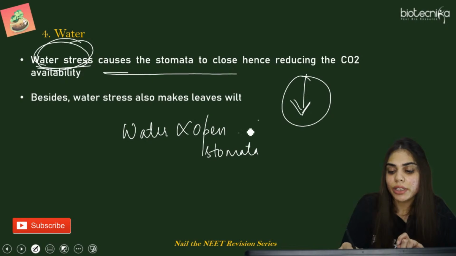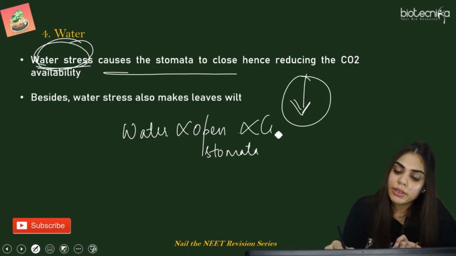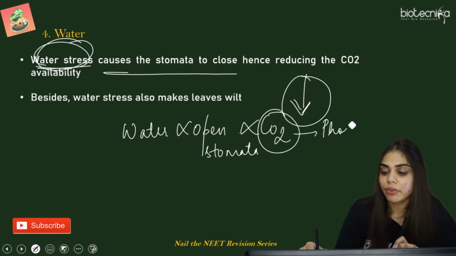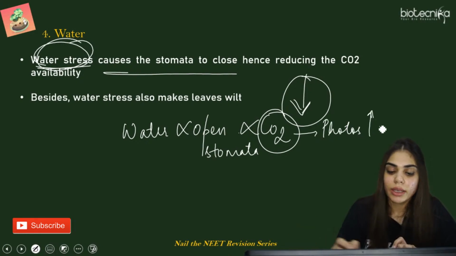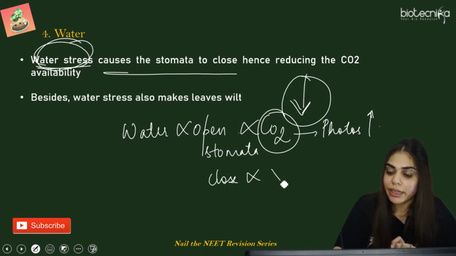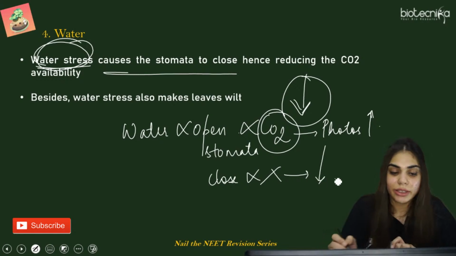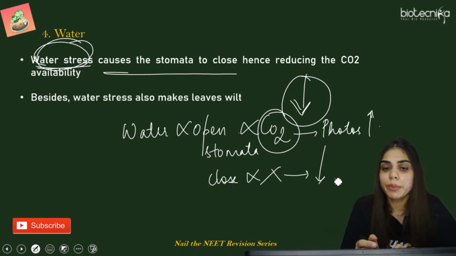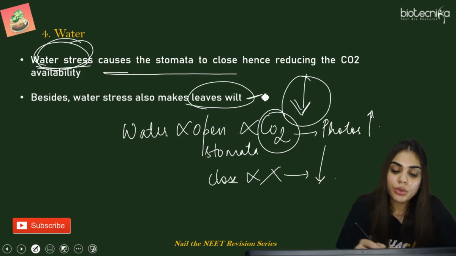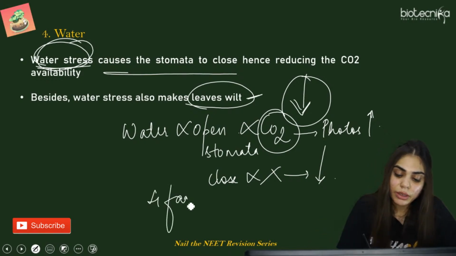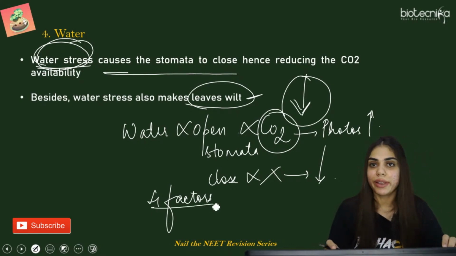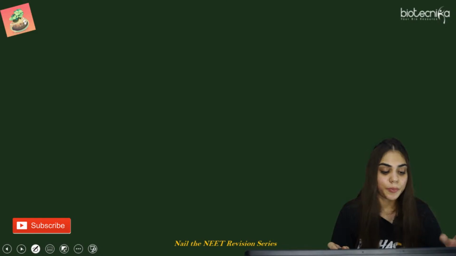Carbon dioxide concentration will be high because the plant is absorbing carbon dioxide from the atmosphere, and the photosynthesis rate will be more. And if water is not there, stomata will be closed, carbon dioxide will not be accepted, and the rate will be affected. If there is a very large shortage of water, it will lead to the wilting of the leaves as well as the plants. So we have covered 4 factors: light, carbon dioxide, temperature as well as water, and how these are affecting the rate of photosynthesis.